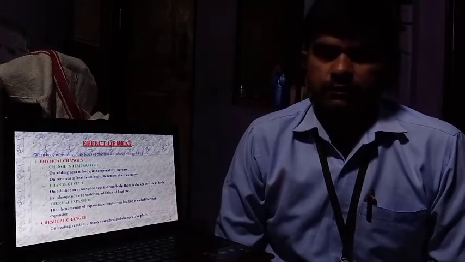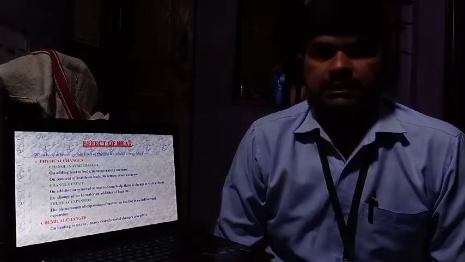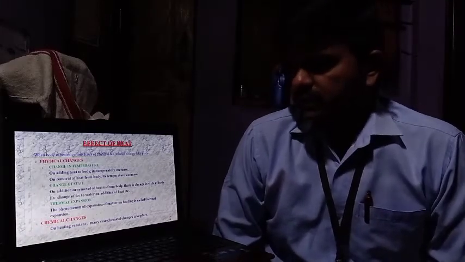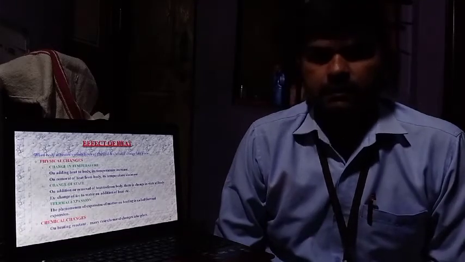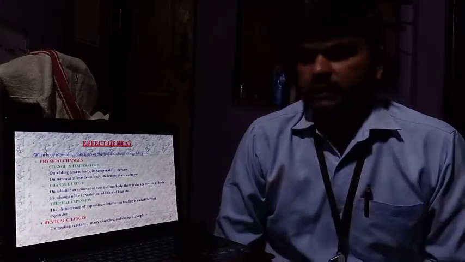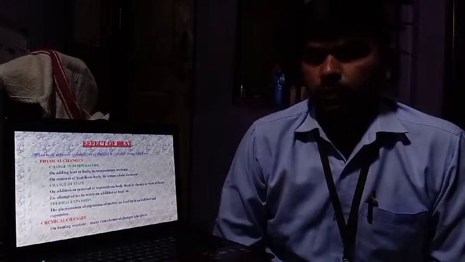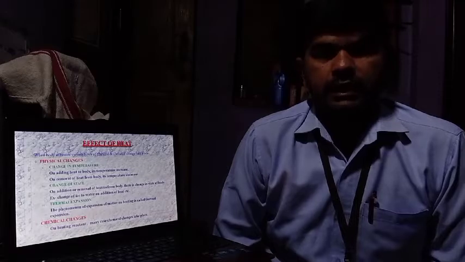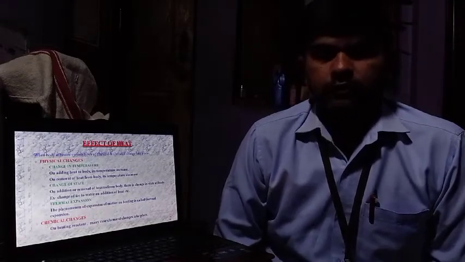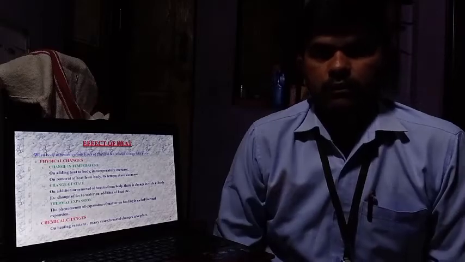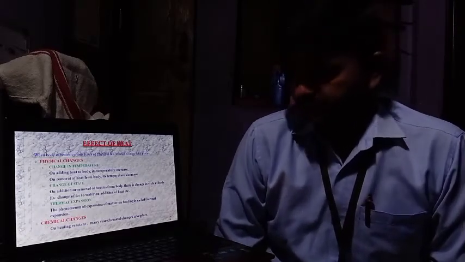There are three main types of physical changes. First is a change in temperature, second is change of state of a matter, and third is thermal expansion. The change in temperature includes when we give heat to a body, the temperature of the body increases, or when we remove heat from the body, then the temperature of the body decreases.